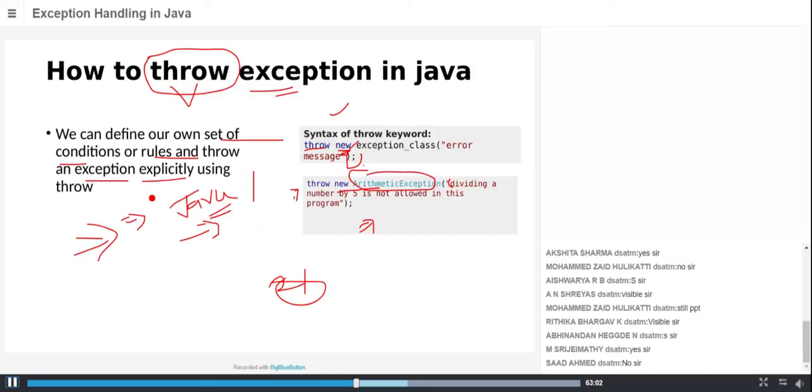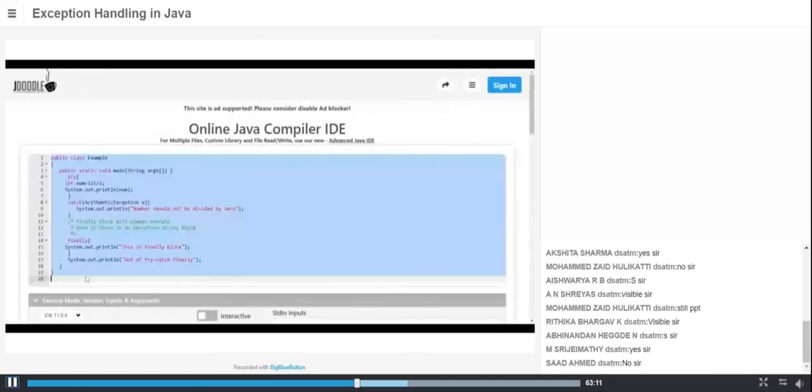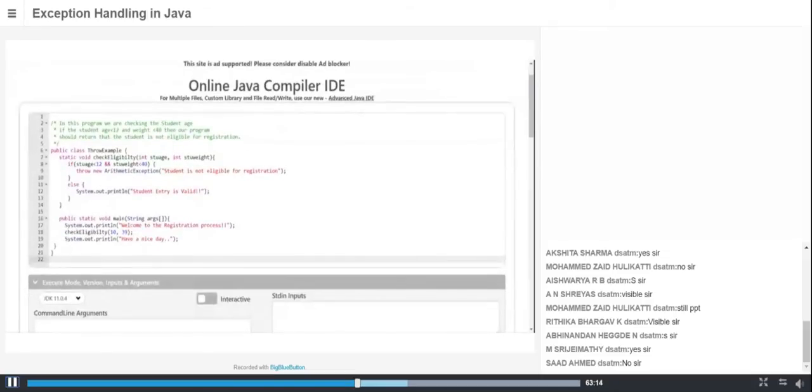I'm again going to share my screen. Okay, I'll paste my code here. This is a simple example where I'm going to throw my exception right here. You need not have a try and catch block when you know a statement is going to cause an exception. You can directly throw that instance using throw.